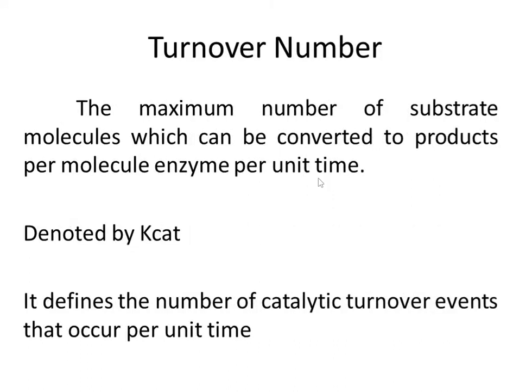The third term is turnover number. Turnover number is the maximum number of substrate molecules which can be converted to product per molecule of enzyme per unit time. It means that in an enzymatic reaction, from this value one can calculate how much substrate will be converted into product per molecule of enzyme. It is denoted by kcat and called the turnover number because it defines the number of catalytic turnover events that can occur per unit time.